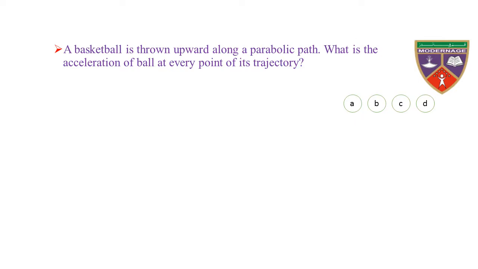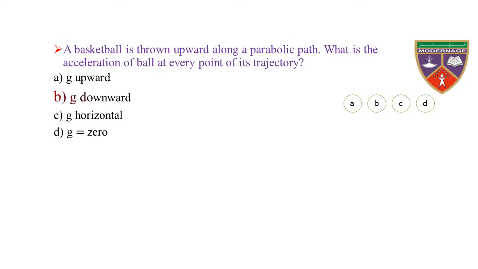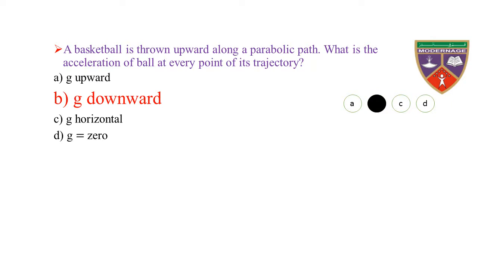A basketball is thrown upward along a parabolic path. What is the acceleration of the ball at every point of its trajectory? Option A, g upward. Option B, g downward. Option C, g horizontal. Option D, g is equal to 0. The key is g downward. Therefore, the correct option is B.